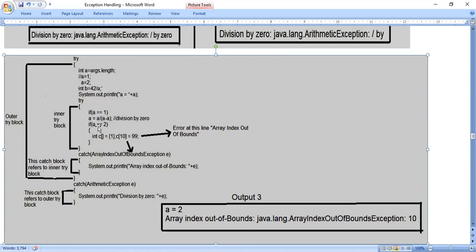In the inner try block also, it will check the condition if a is equal to 1. Now the a value is 2, we have assumed it as 2. So if a is equal to 1, the condition is false, because 2 is not equal to 1. It will compare the left hand side value 2 with the right hand side value 1. So it is false. Now a is equal to a by a minus a.